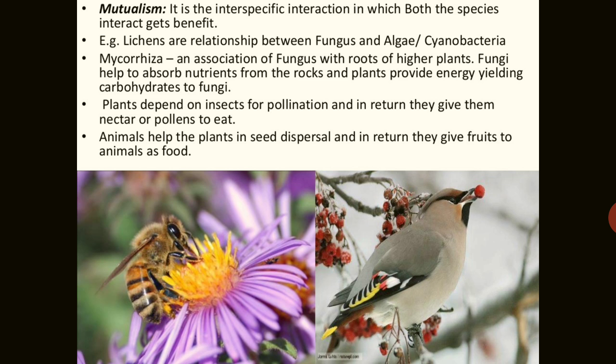And in this mutualism, like the plants that depend on insects for pollination, in return they give their nectar and pollen to eat. Sometimes animals help the plant in seed dispersal also, and in return the plants give fruits to the animals as food also.